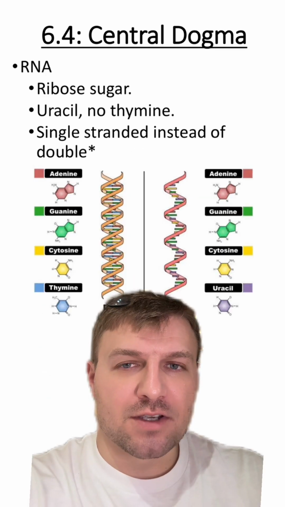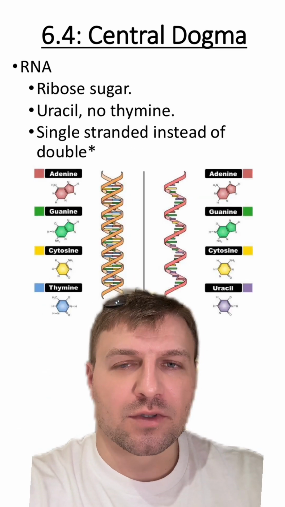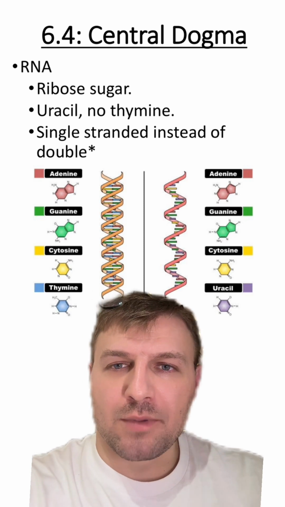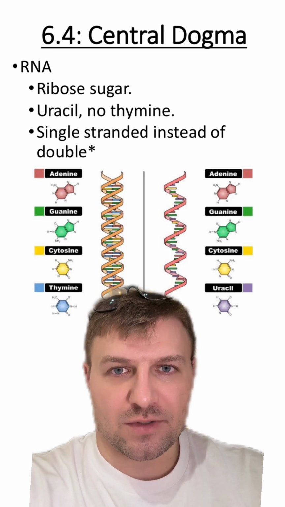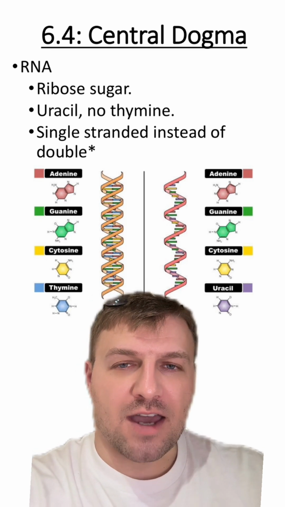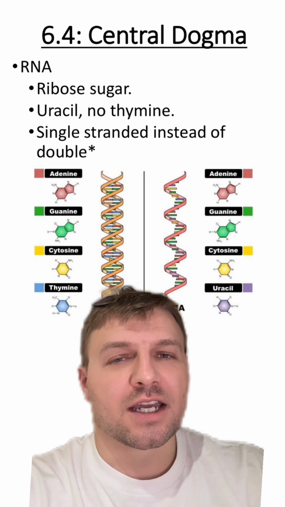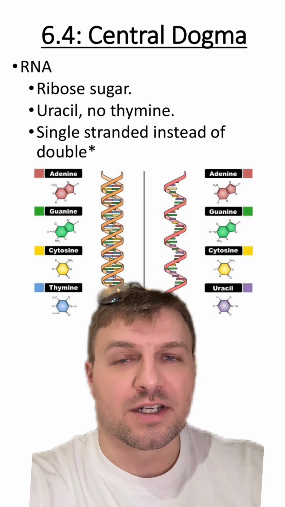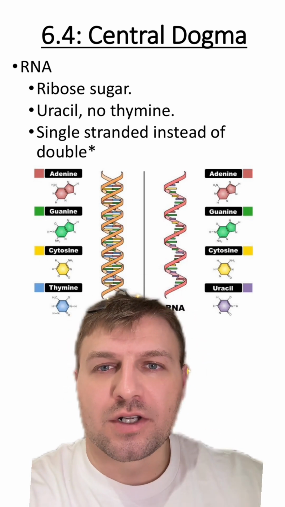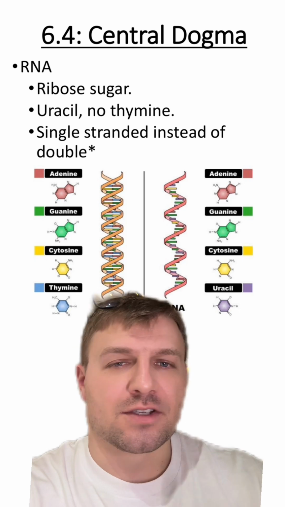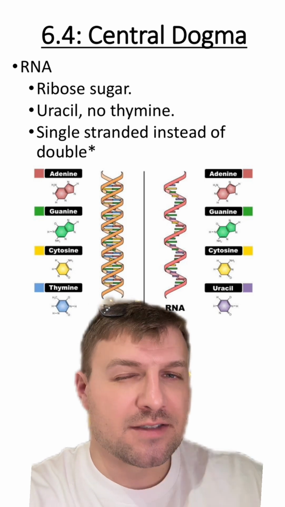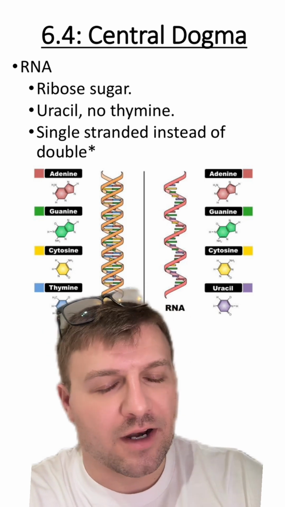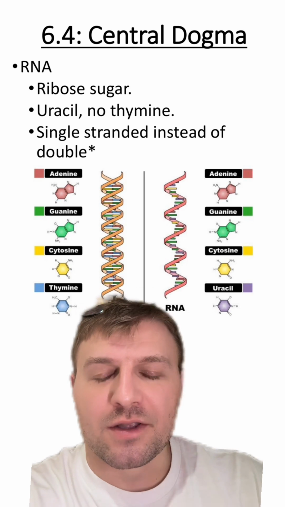Now, when talking about the central dogma, we have to know a lot about this molecule called RNA. RNA stands for ribonucleic acid, which means that ribose is going to be the sugar instead of deoxyribose. Uracil is also going to be used instead of thymine, so in all RNA, you're not going to see T or thymine, you're only going to see the uracil. However, the other nucleotides are still found in RNA, such as adenine, guanine, cytosine. RNA in this case is just going to be looked at as being single-stranded. Yes, there is double-stranded RNA, but for now we're just going to say it's single-stranded.